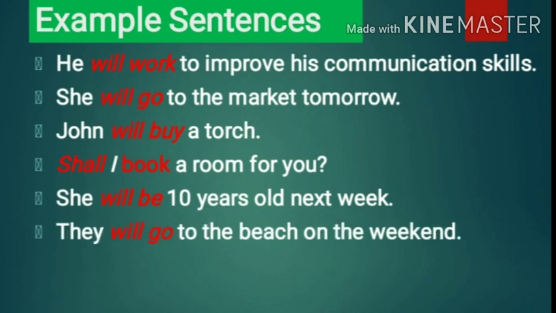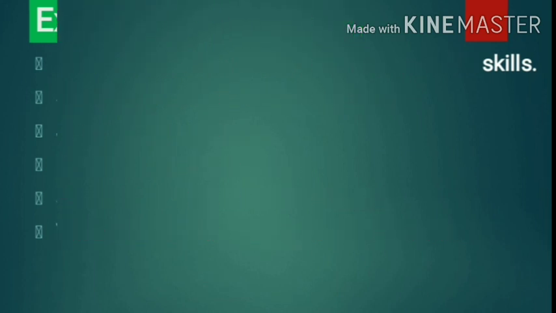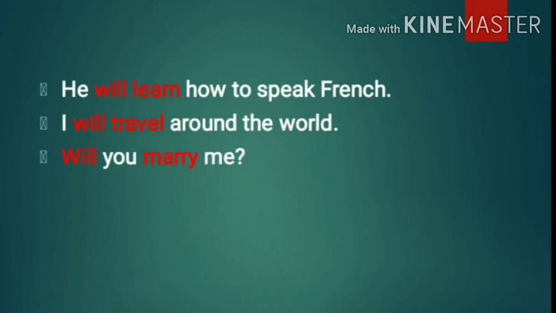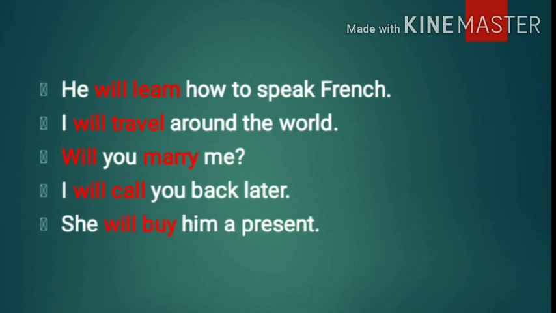They will go to the beach on the weekend. On the weekend, it gives us the clear-cut idea that the time is the future. And so we have made the use of simple future tense. He will learn how to speak French. That is also future one. I will travel around the world. That is my decision. Will you marry me? Next, I will call you back later. She will buy him a present.